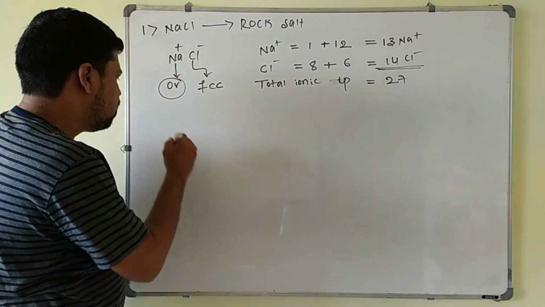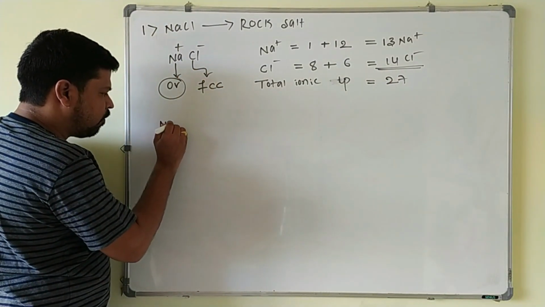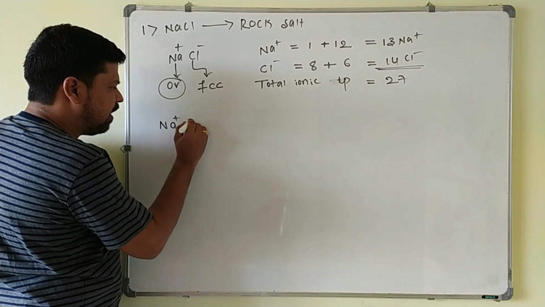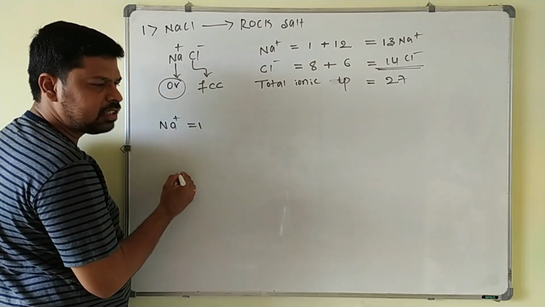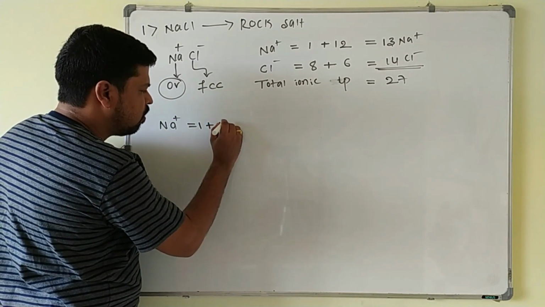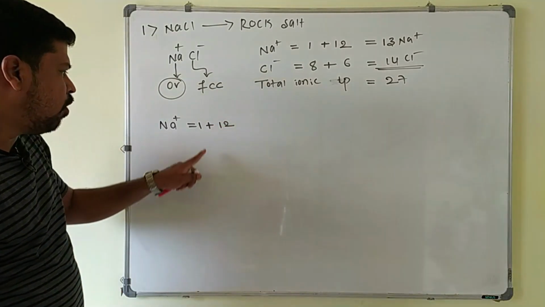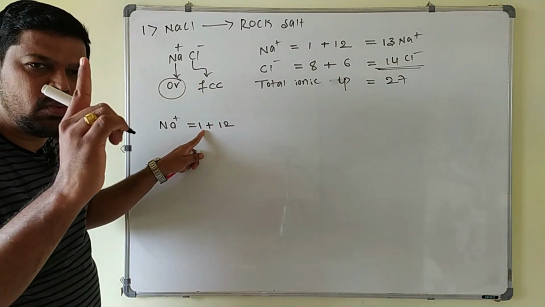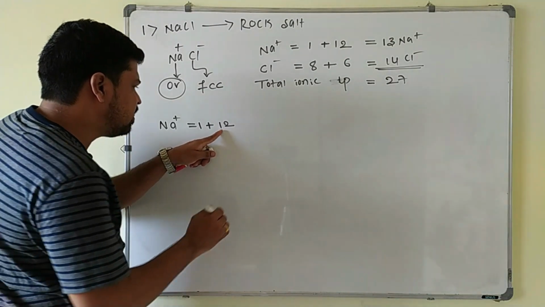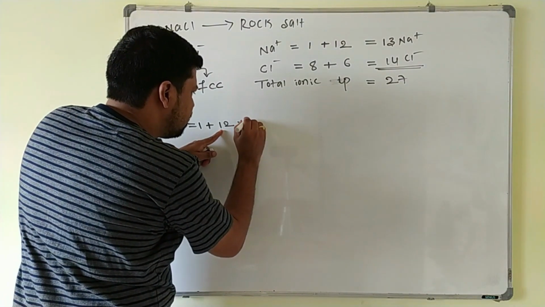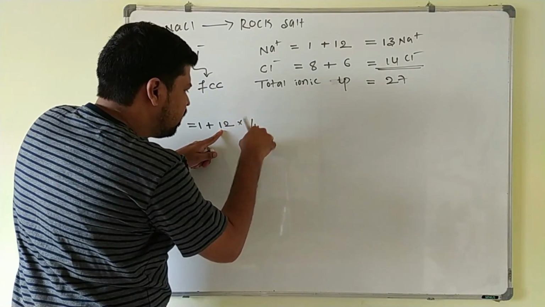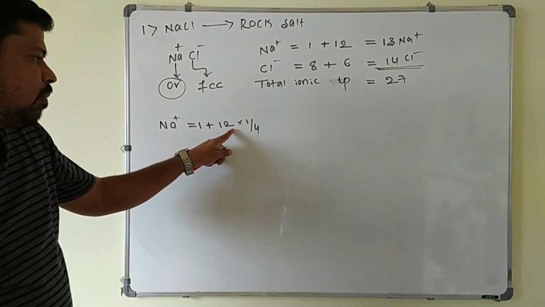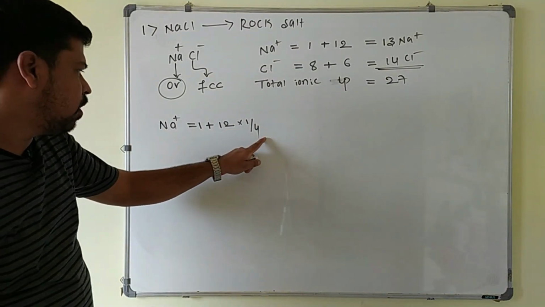Now we will see the contribution of Na+ ion and Cl- ion. Na+ ion occupies the body center, plus it occupies what? Edge center. Body center means its contribution is 1 towards the unit cell, and edge center contribution is what here? Each particle present on the edge center is shared by 4 unit cells. The contribution is 1 by 4.